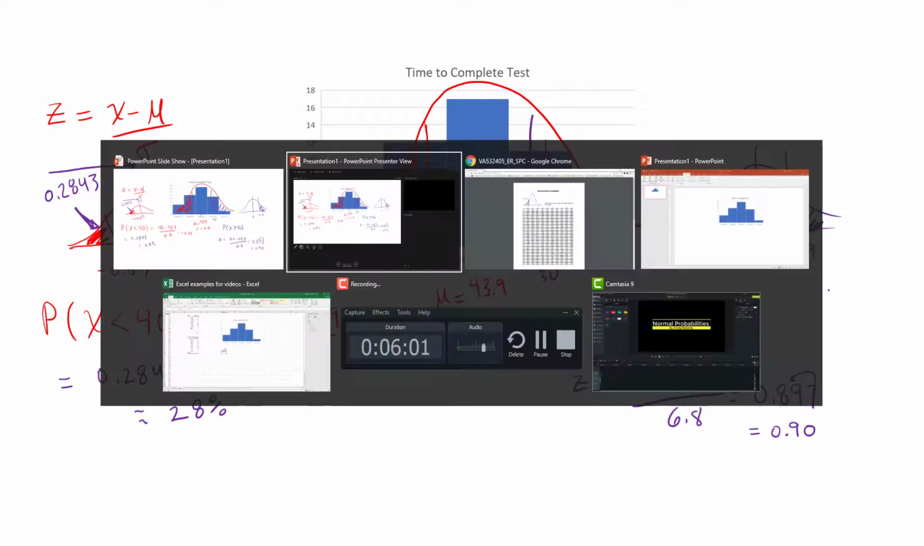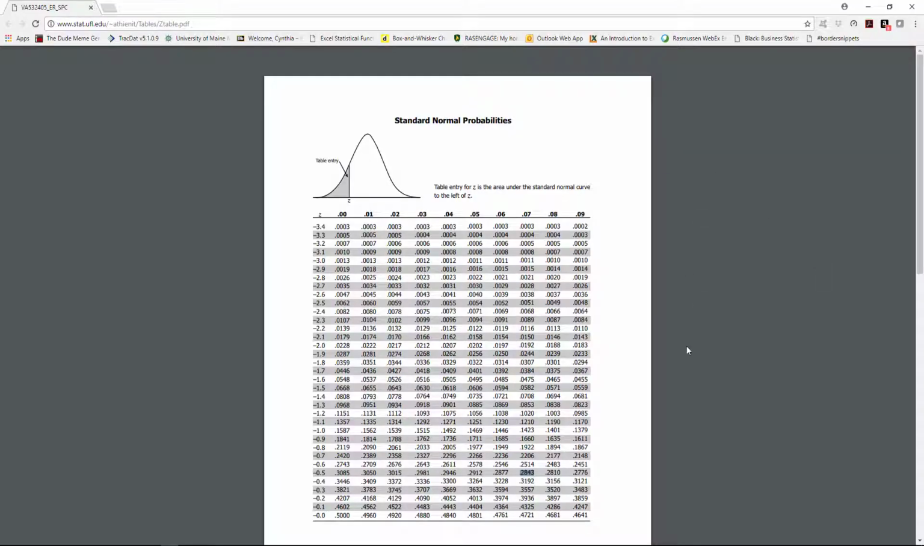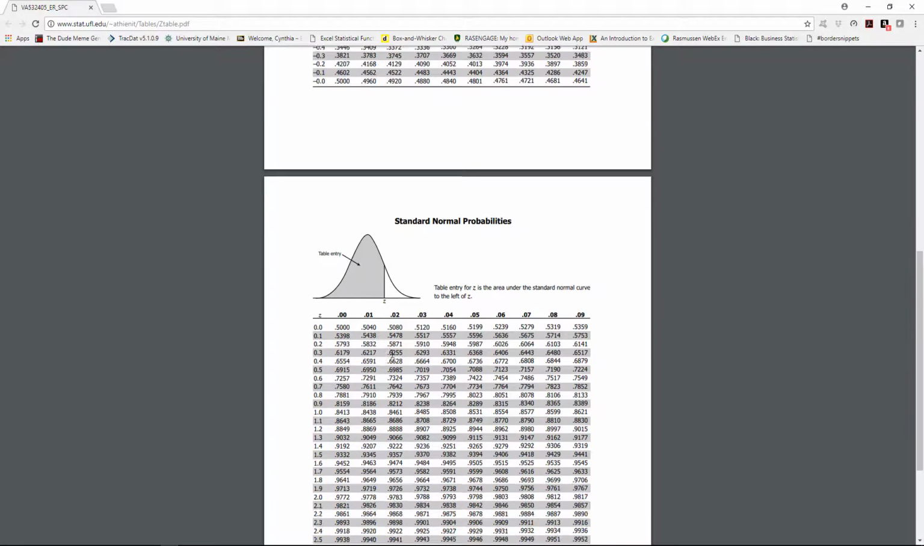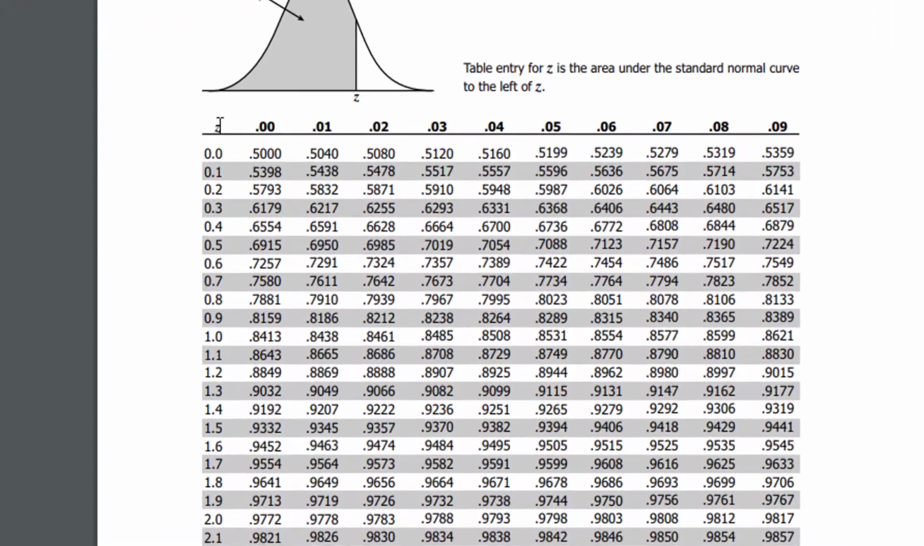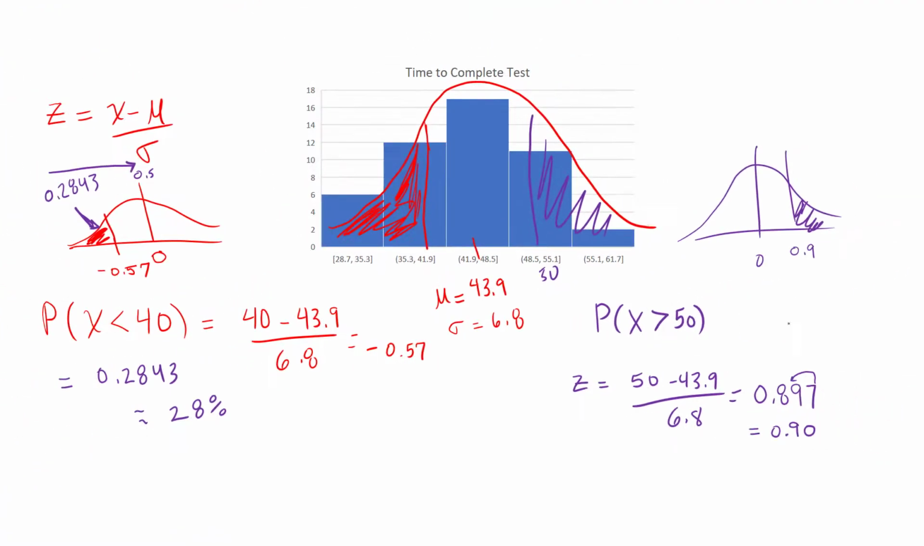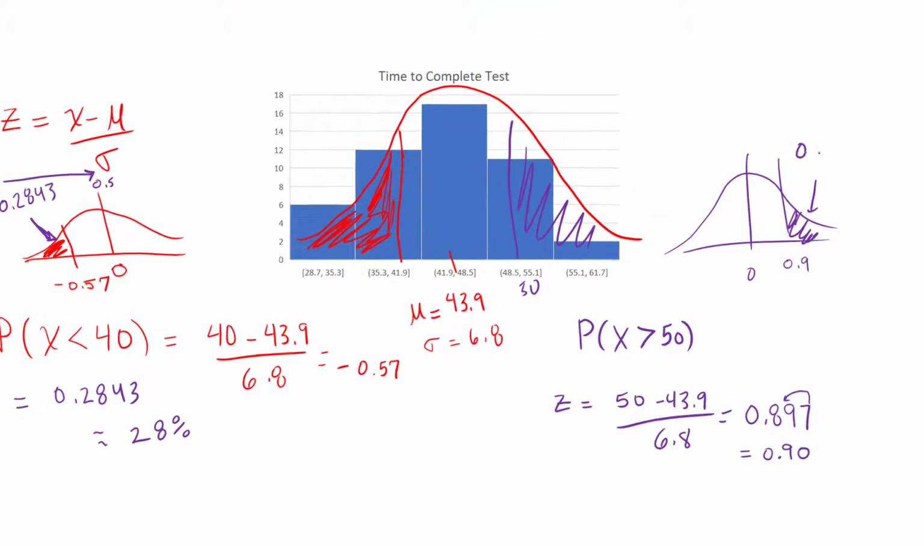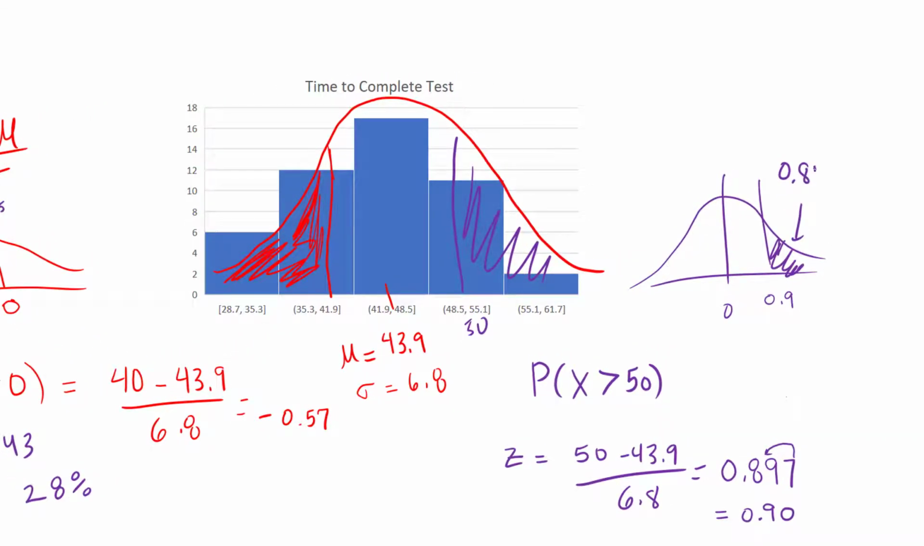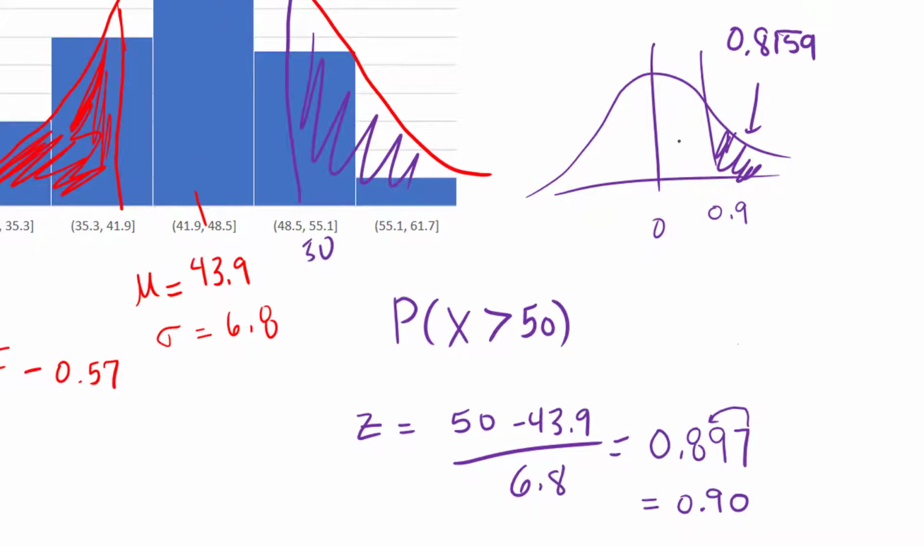So I go back to my table. This is on the positive side now, so I need to go down here to the positive, look for a z of 0.90, and I get 0.8159. So this area here being 0.8159. Hopefully you're screaming and going, no, it's not.